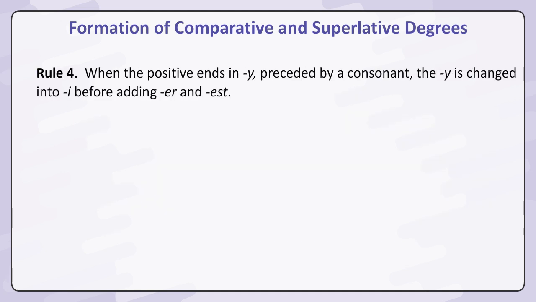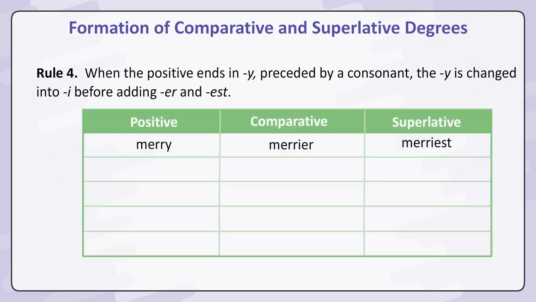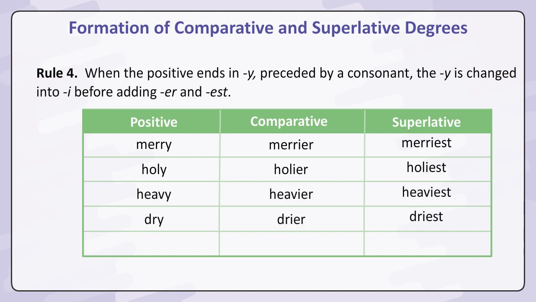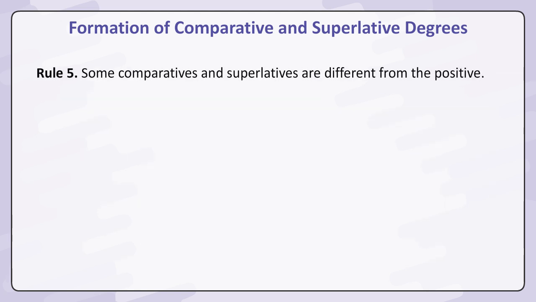Rule 4. When the positive ends in y preceded by a consonant, the y is changed into i before adding er and est. Merry, merrier, merriest. Holy, holier, holiest. Heavy, heavier, heaviest. Dry, drier, driest. Easy, easier, easiest.